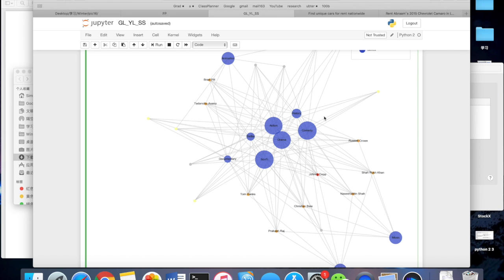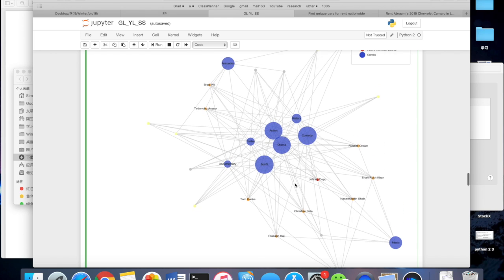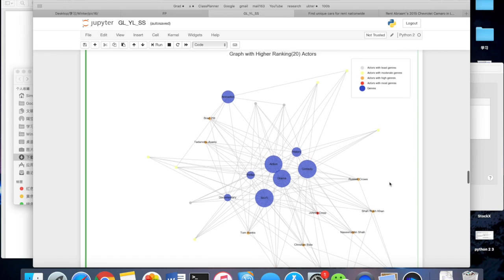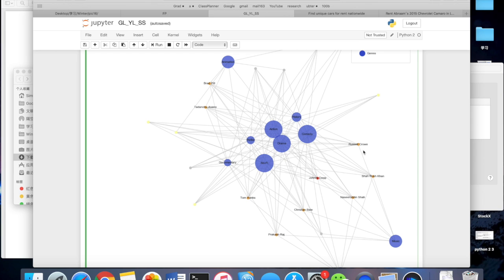But still, drama and action are among the top, and then comedy and sci-fi also are among the top, which makes sense. And then for the actors, as we can see, Johnny Depp has participated in more than 10 genres, which is basically he participated in all of the genres. And since we only labeled the ones that have participated in more than 7 genres, there are 1, 2, 3, 4, 5, 6, 7, 8, 9 actors among the top 20.